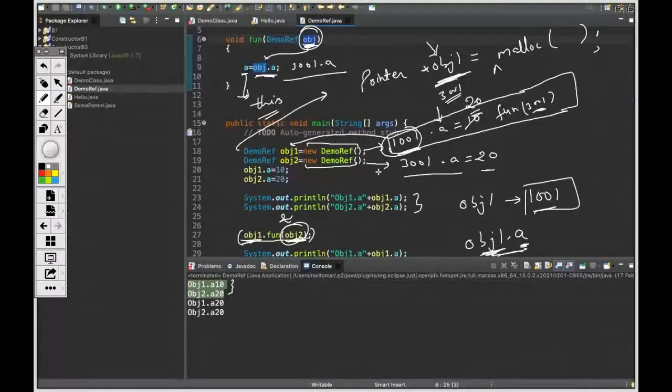So what I mean to explain here is, we are always sending a value. This is copied. If I see the value for obj2 here, this is a local variable within the main function. It has the value of maybe 3001. This value is copied to this obj. I'm saying copied because it is passed by value, right?